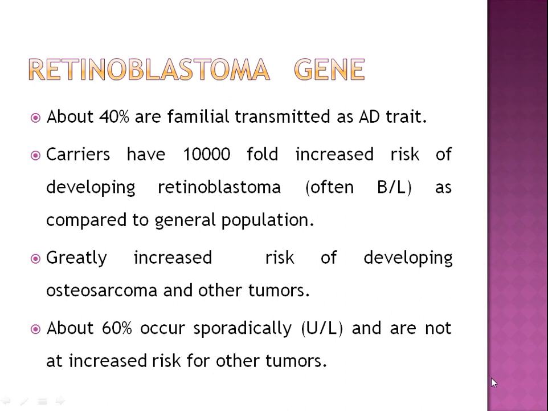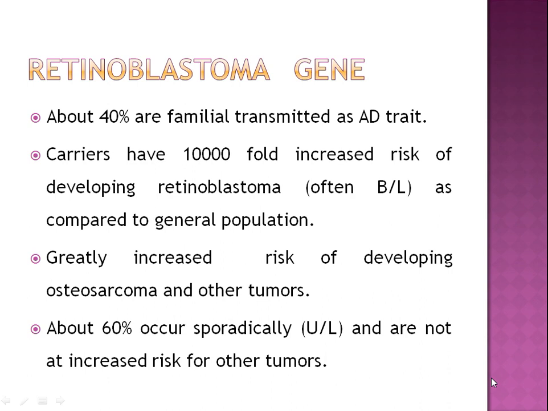Now there are two important tumor suppressor genes. One is the retinoblastoma gene and the other is the p53 gene. Approximately 40% of retinoblastomas are familial, with a predisposition to develop the tumor being transmitted as an autosomal dominant trait.